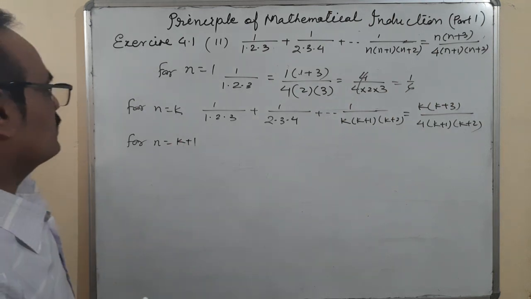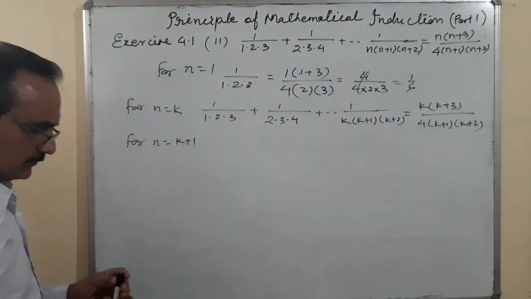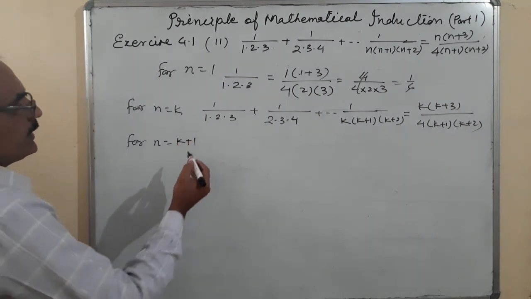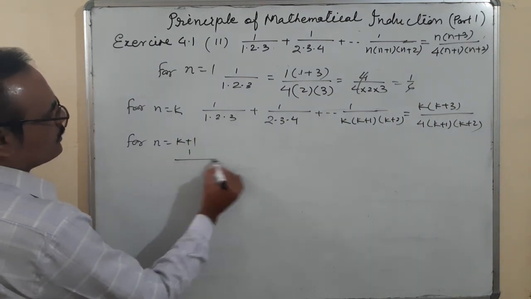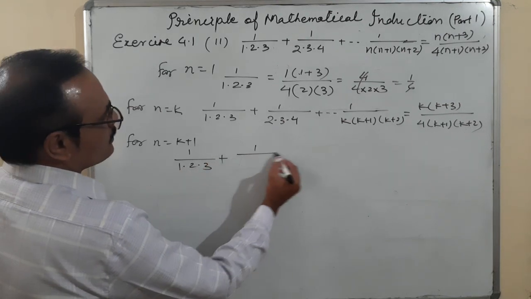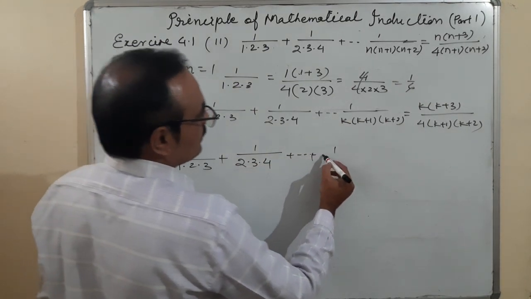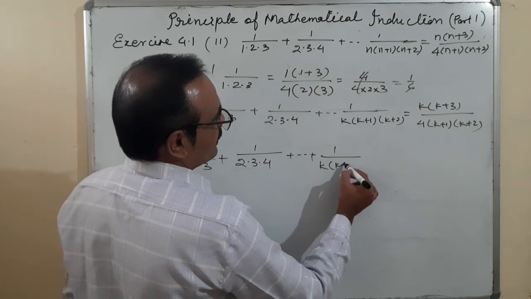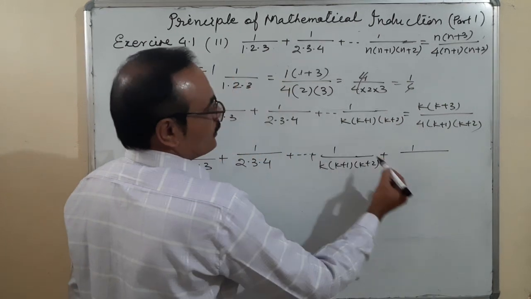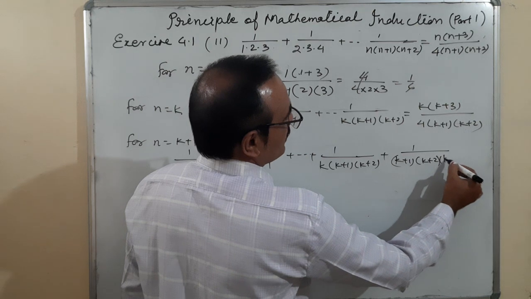Now we are going to check that it is true for n is equal to k plus 1. For n is equal to k plus 1: 1 upon 1 into 2 into 3 plus 1 upon 2 into 3 into 4 plus and so on up to 1 upon k into k plus 1 into k plus 2, and the next term is 1 upon k plus 1 into k plus 2 into k plus 3.